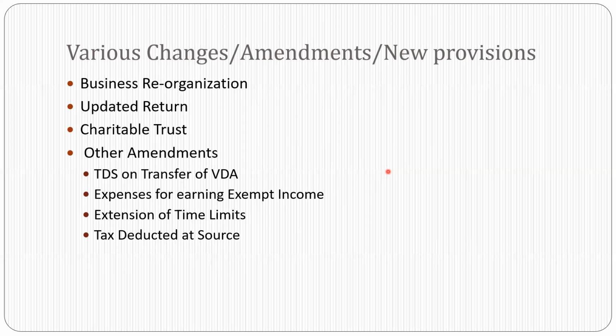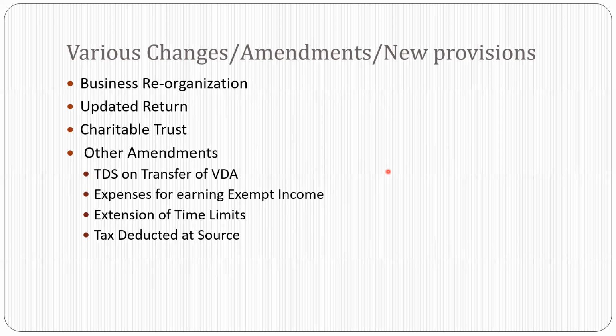If you are filing the updated return within 1 year from the end of the assessment year, then it will be 25% of the particular base tax. For example, if you have an income of rupees 1 lakh, then there is a tax of, say, 30,000 rupees. The additional tax we need to compute accordingly on that particular tax.